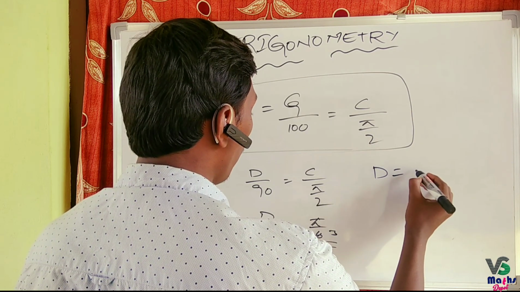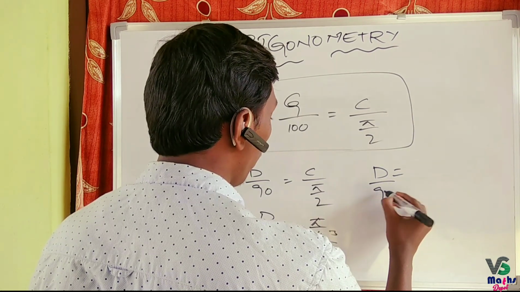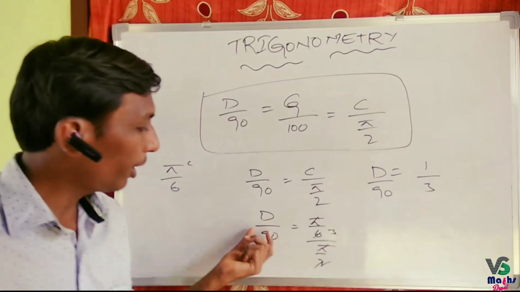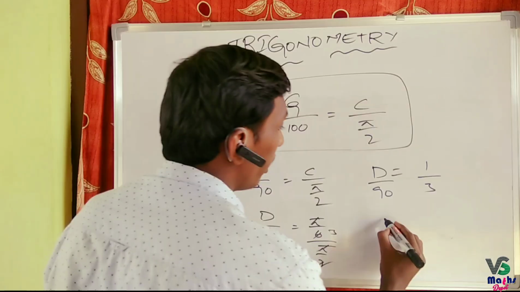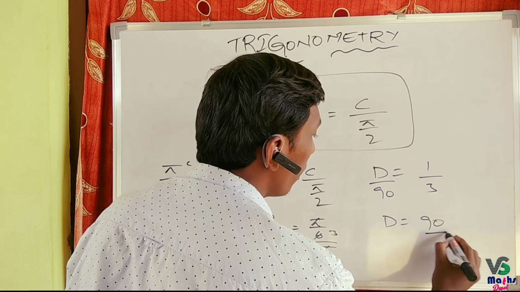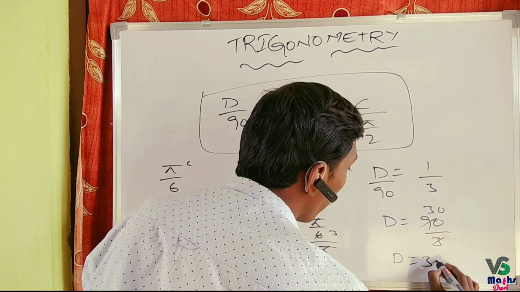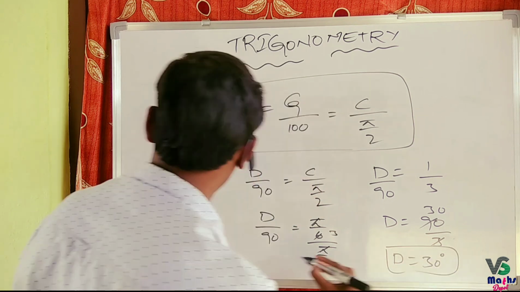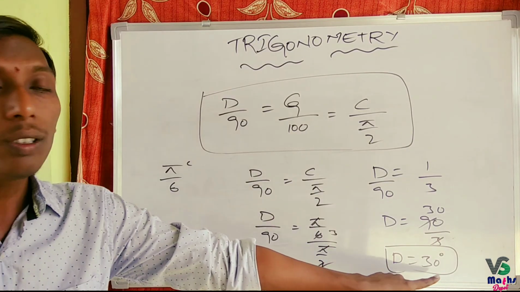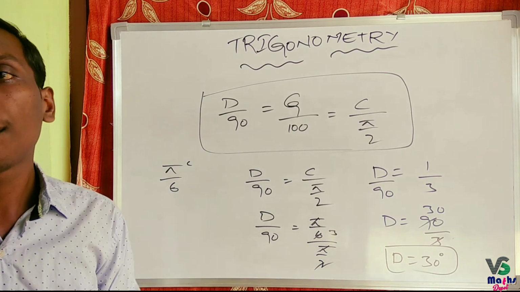D is equal to D by 90 is equal to 1 by 3. D by 90 is equal to 1 by 3. D is equal to 90 by 3. D is equal to 30. Means pi by 6 radians is equal to 30 degrees.